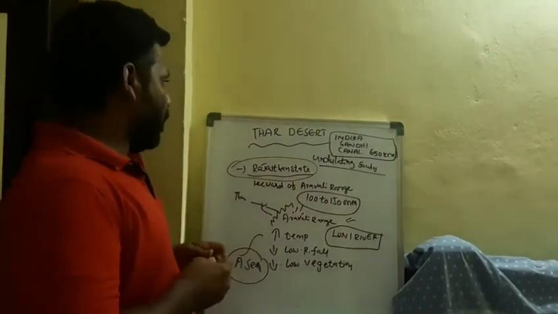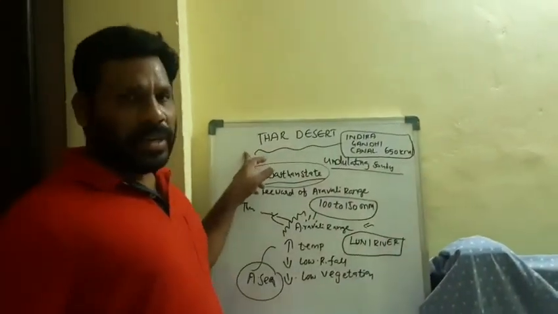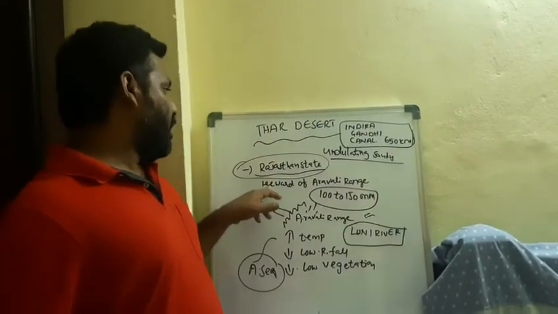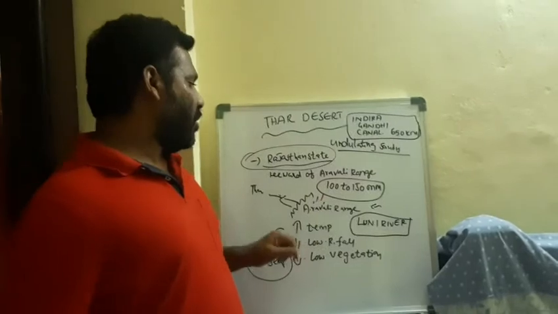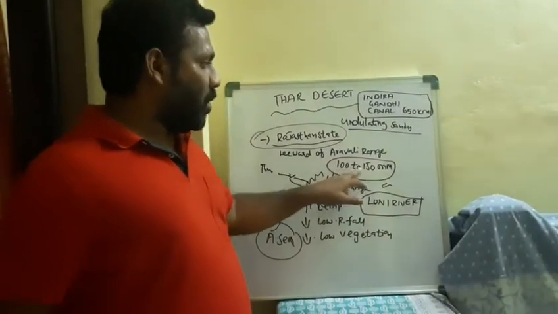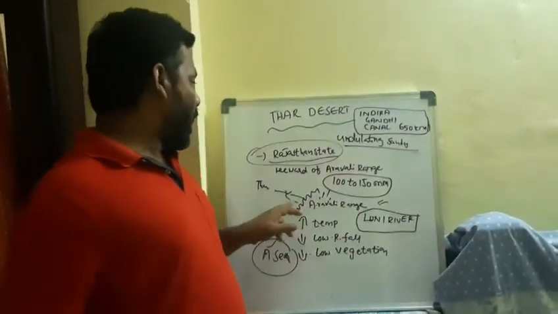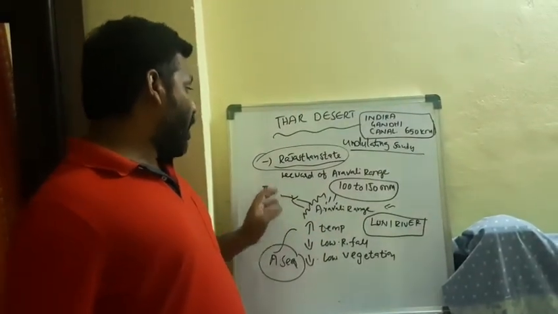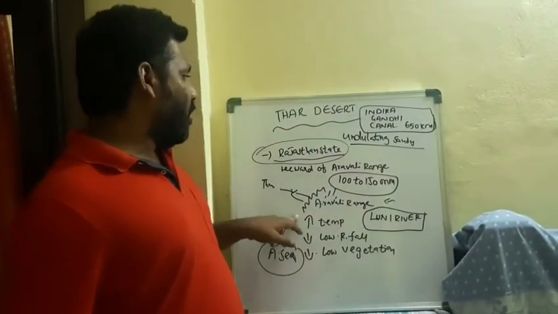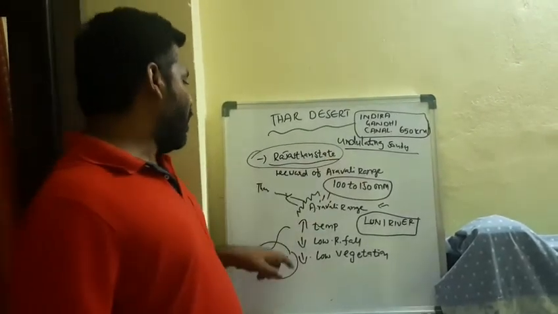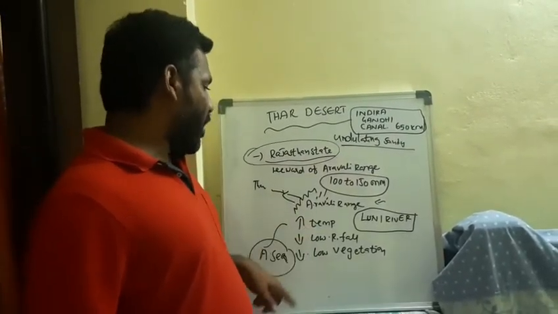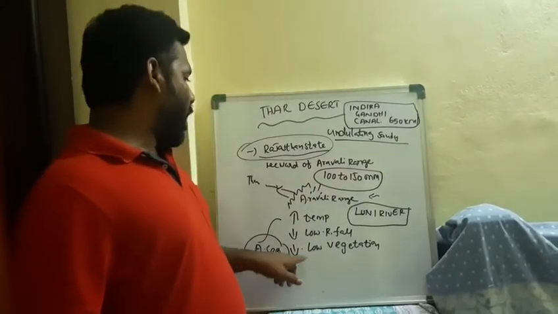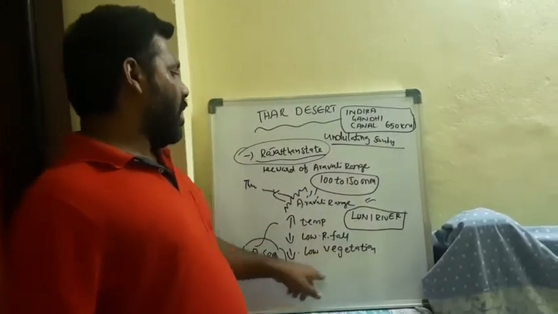The Thar Desert is located in Rajasthan state, and we can call it the Great Indian Desert. It is on the leeward side of the Aravalli range. Rainfall occurs here only 100 to 150 millimeters, and in the rain shadow of the Aravalli we find the Thar Desert. Here we find undulating sandy soil, high temperature, low rainfall and low vegetation.